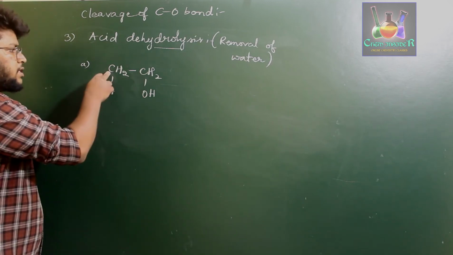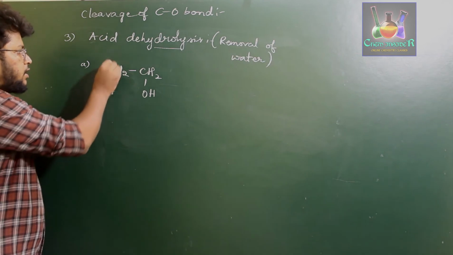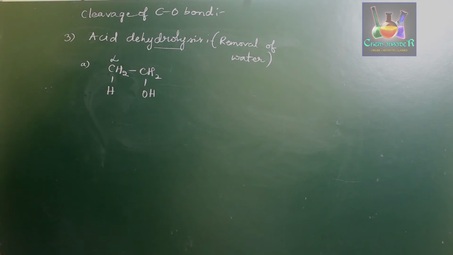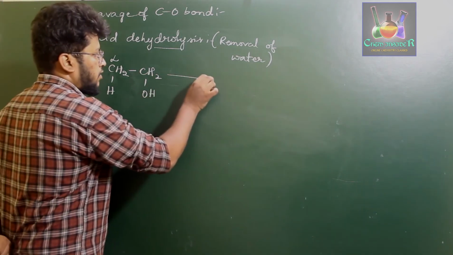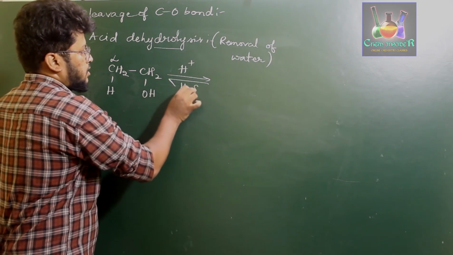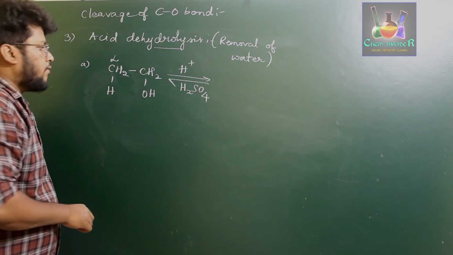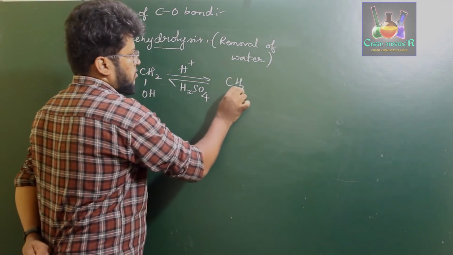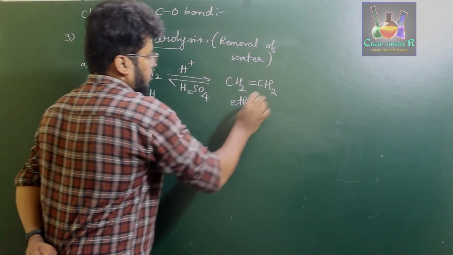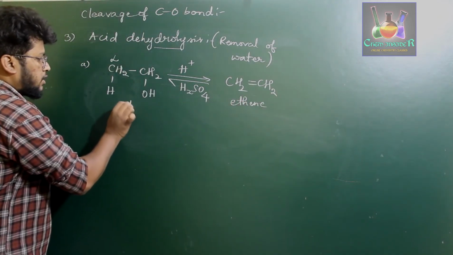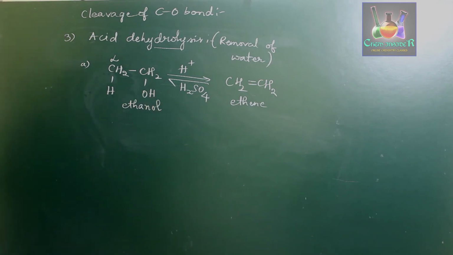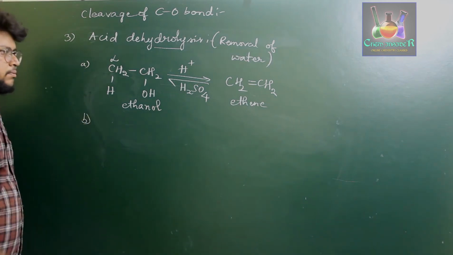The carbon next to the carbon attached to the OH group is called the alpha carbon. If it has a hydrogen, then that hydrogen is called an alpha hydrogen. So when this is treated with protic solvents such as H plus in the presence of H2SO4, we prepare CH2 double bond CH2. So this is ethene, and this is ethanol. Ethanol gives ethene.